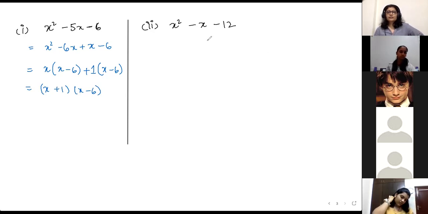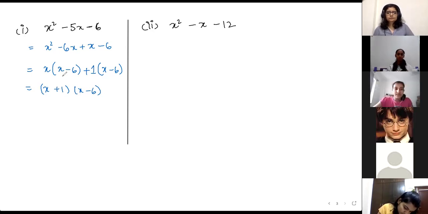Swayam, do the second one. Do the first one, check what was done. Second one, do it on your own. Now without any mistake, okay? Step by step, correctly. Swayam, tell me, what are you doing? How are you splitting x squared, minus 5 and plus 6?